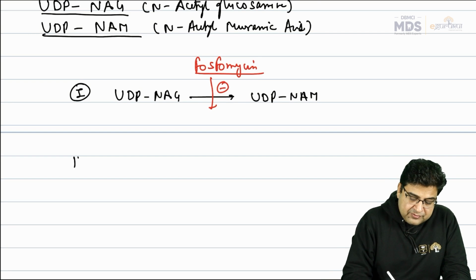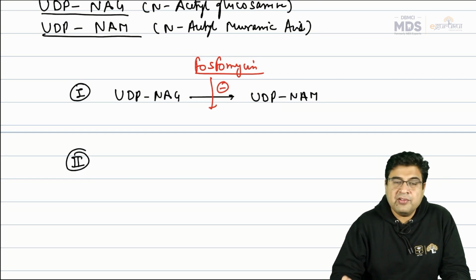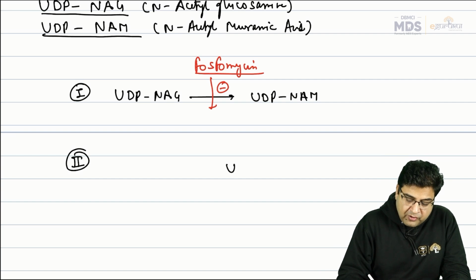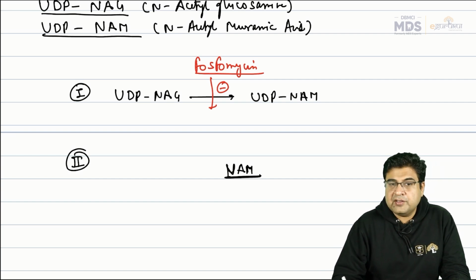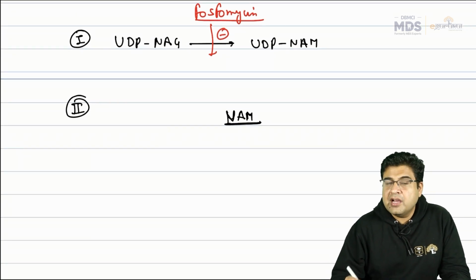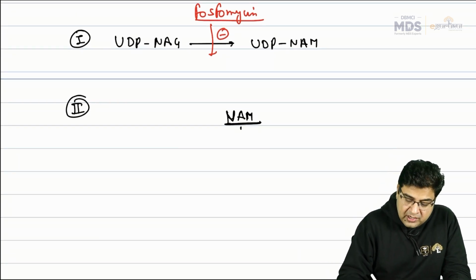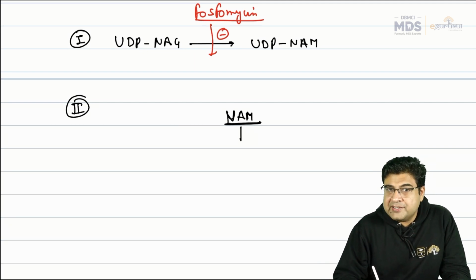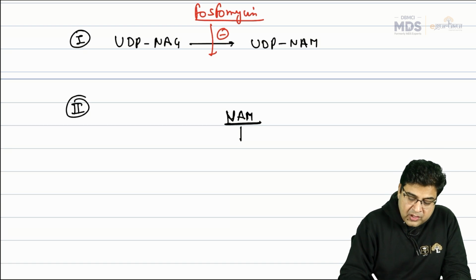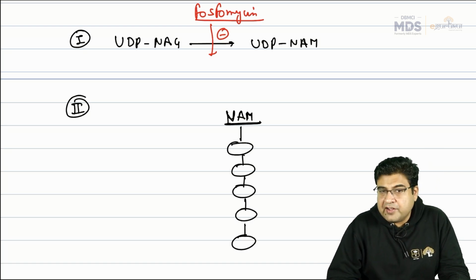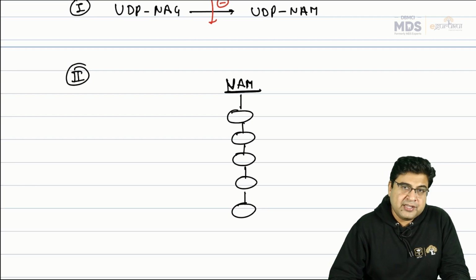Now, if you have not given fosfomycin, the NAM is already formed in the bacteria. This NAM formed in the bacteria has a tendency to bind with a 5 amino acid chain, as well as with the unchanged NAG. You can see over here, we have a NAM present. The NAM will bind to the 5 amino acid chain.